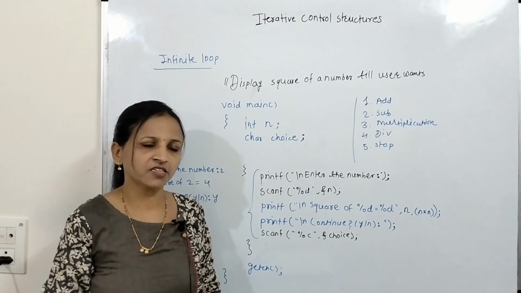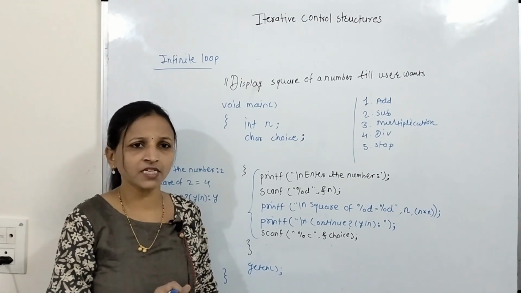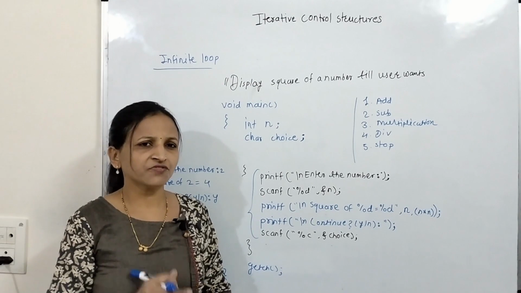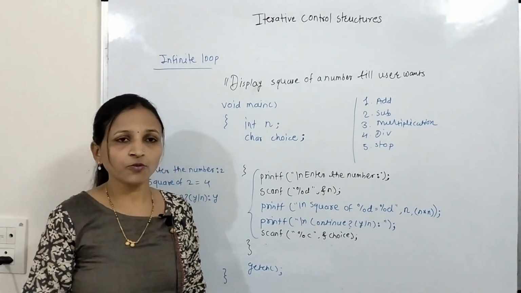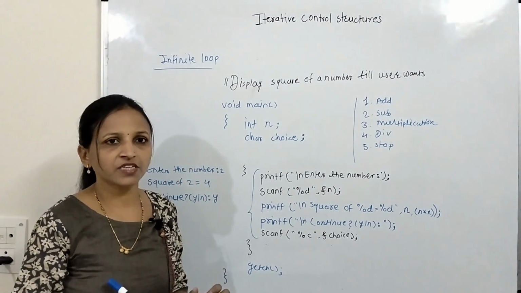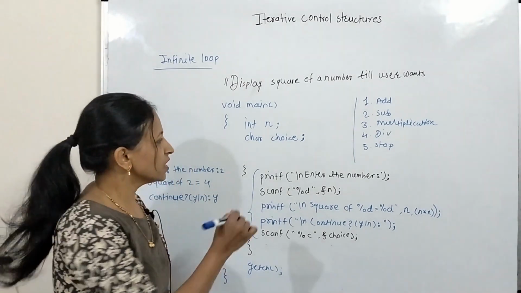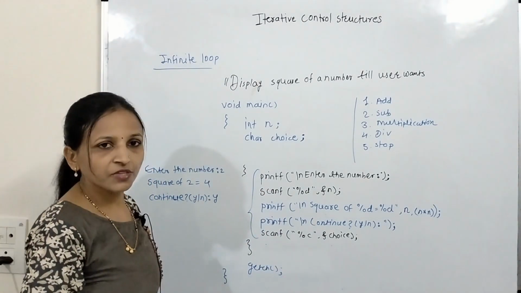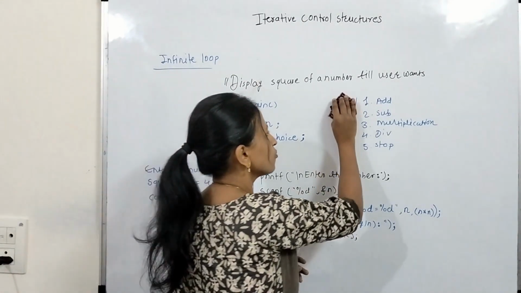Infinite means again and again and again, repeatedly that loop gets executed. It will never terminate automatically. We have to forcefully terminate it with the help of the break keyword. That is called as infinite loop. Now here, how we can do this program with the help of the infinite loop concept, that I am going to